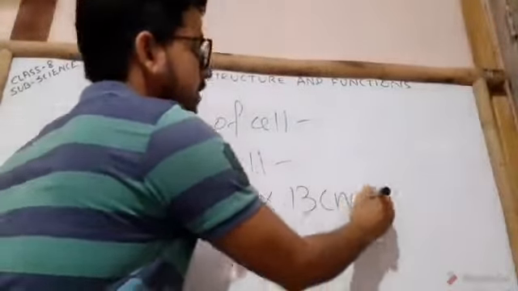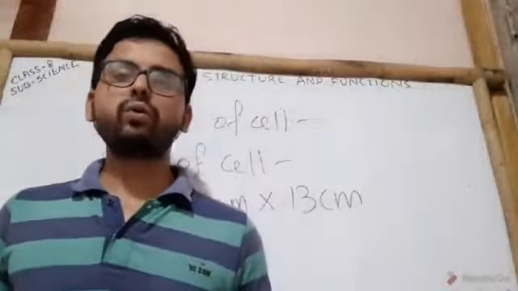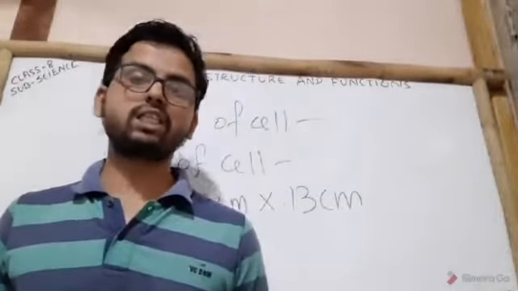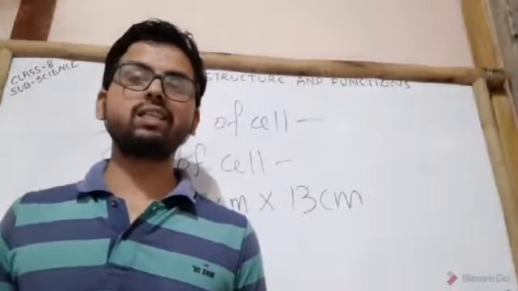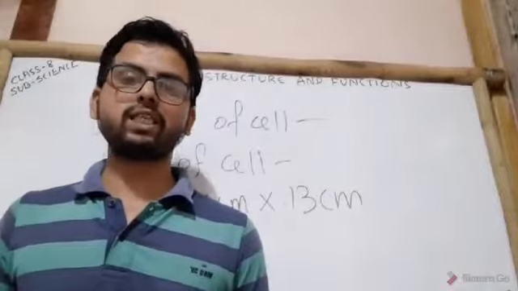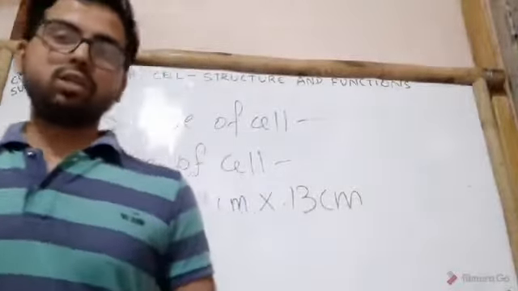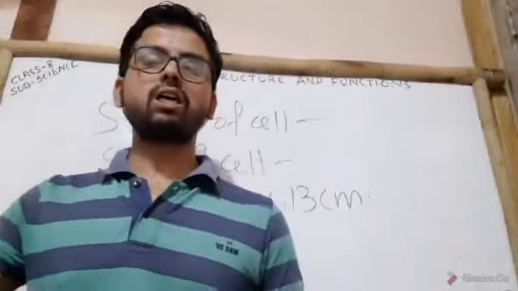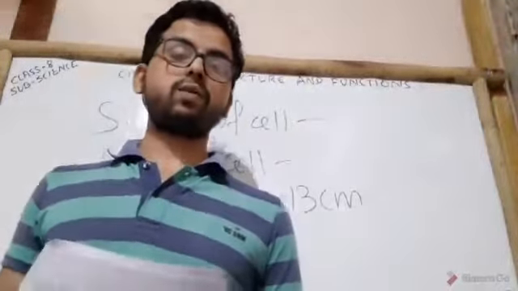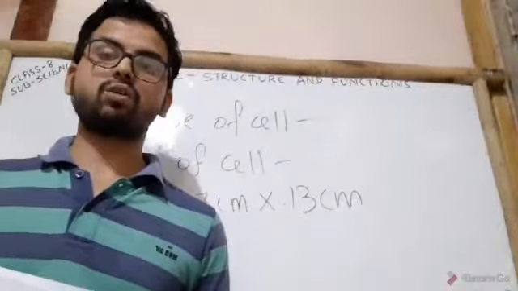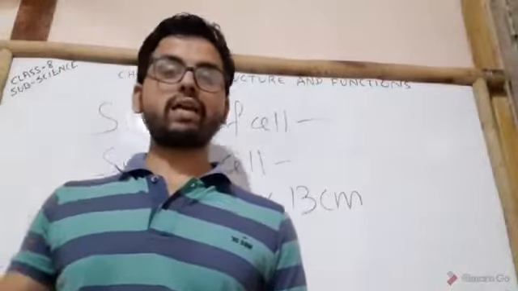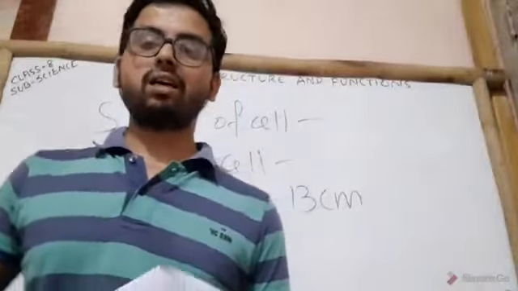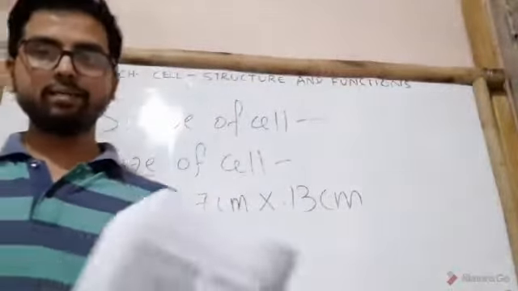Dear students, it is not necessary that the cells of large animals such as an elephant will be larger than the cells of smaller animals such as a rat. The size of the cells depends on the functions they perform. For example, nerve cells of a rat and nerve cells of an elephant perform the same functions and hence are of the same size. Clear?